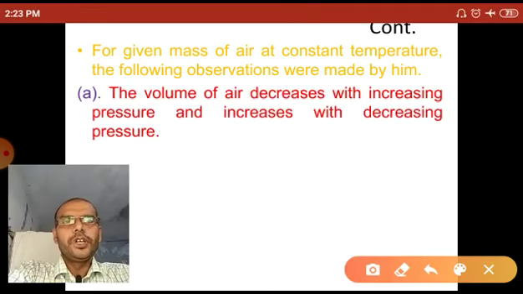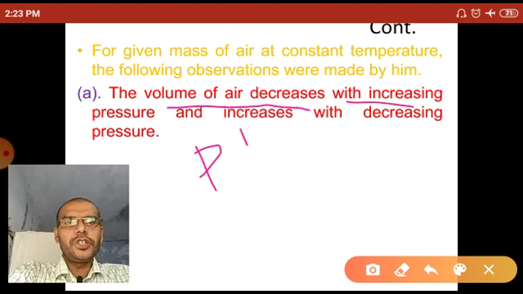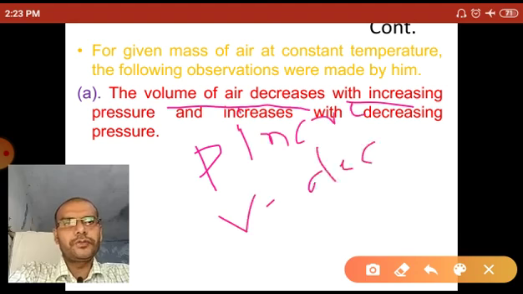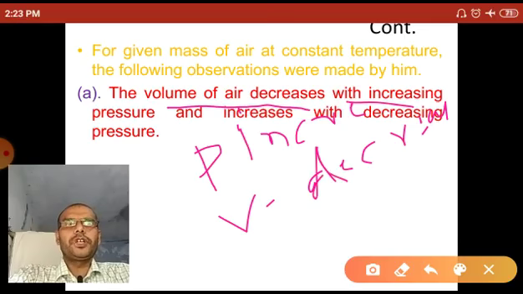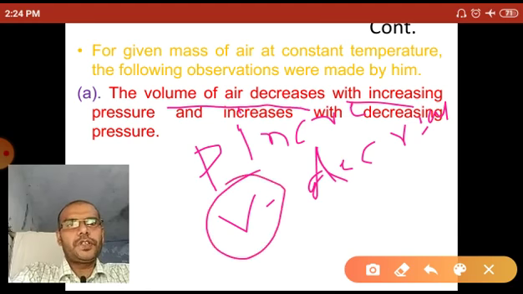Number one observation, the volume of air decreases with increased pressure. So when pressure increases, then volume decreases. They concluded that when the pressure in the tube increases, then the volume of air finally decreases, and vice versa.